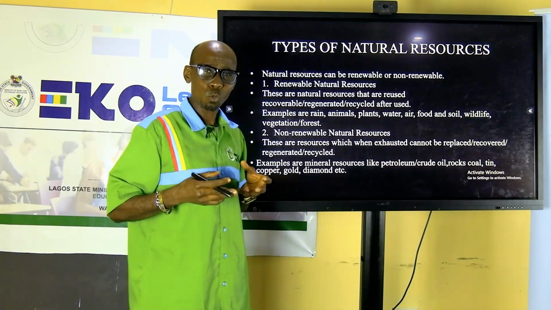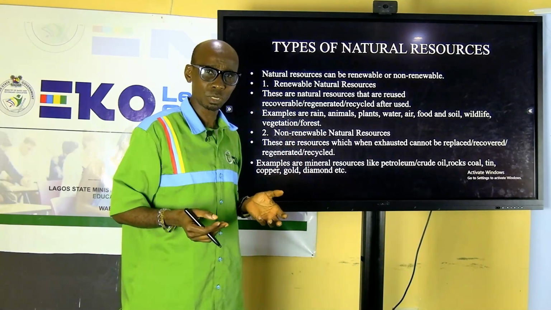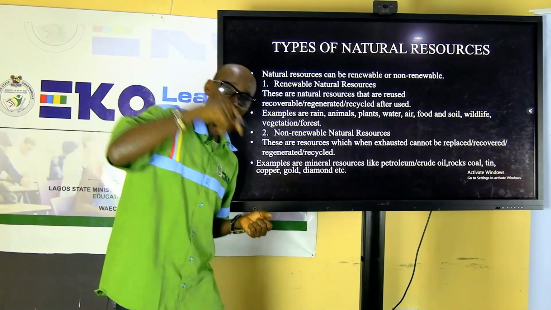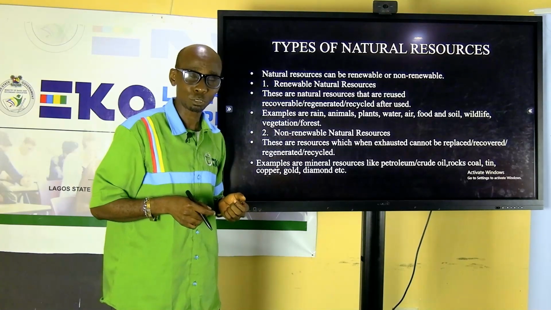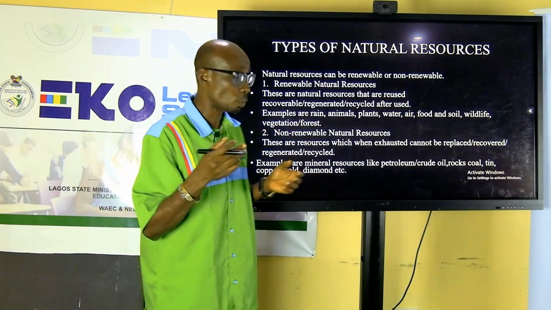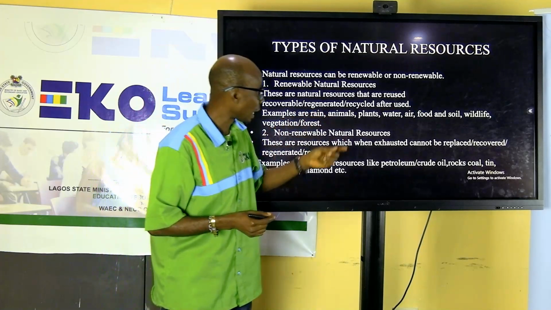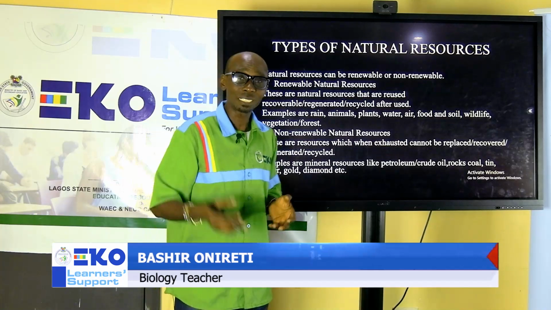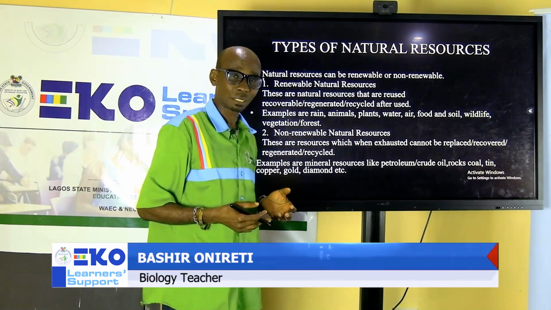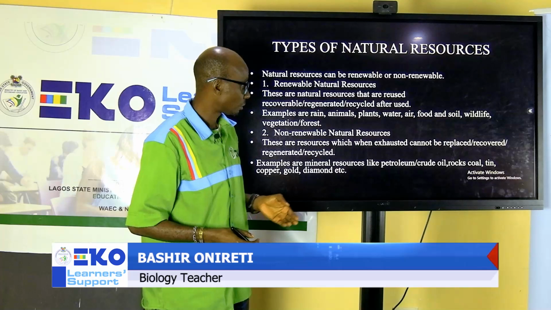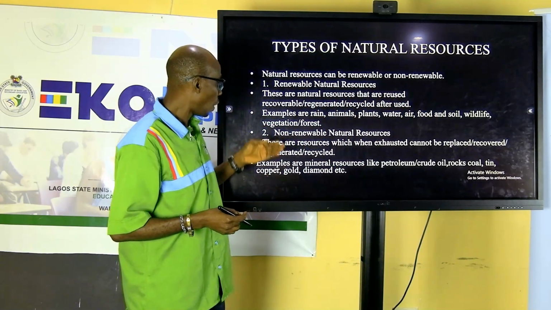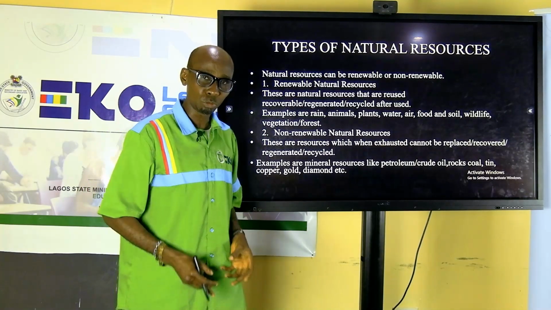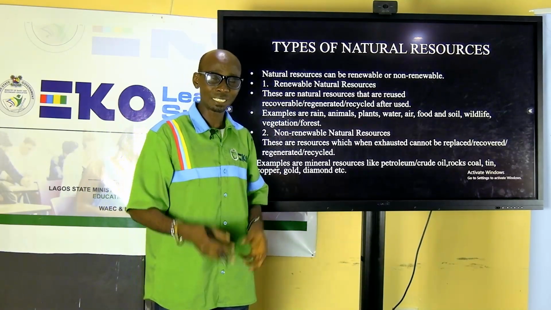I'm sure you are thinking of what resources we can continue to use. The first one is water. The more you fetch water from your well, the more another one comes to the well. It does not finish. Nobody has ever drained the ocean water resources. Water, we have rain, we have animals. The more meat we eat, the more meat we get. Animals, plants, food, soil, wildlife. All these are renewable resources that we continue to use and reuse, that do not get exhausted.